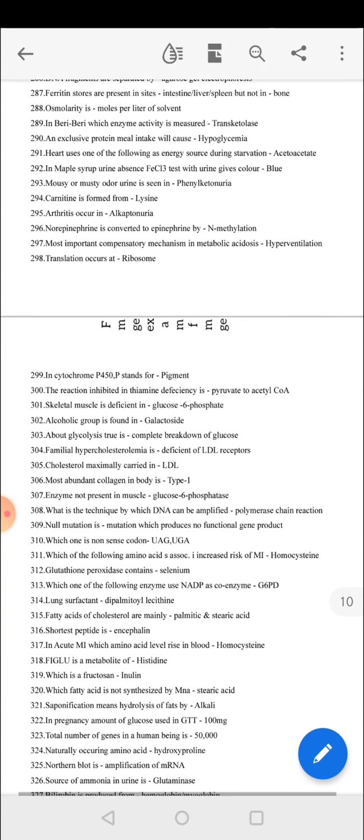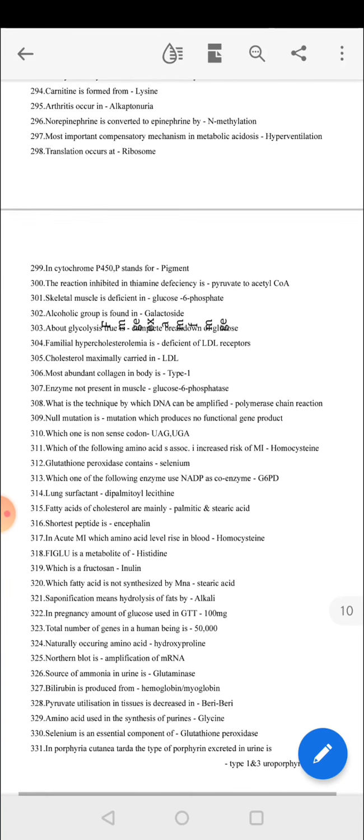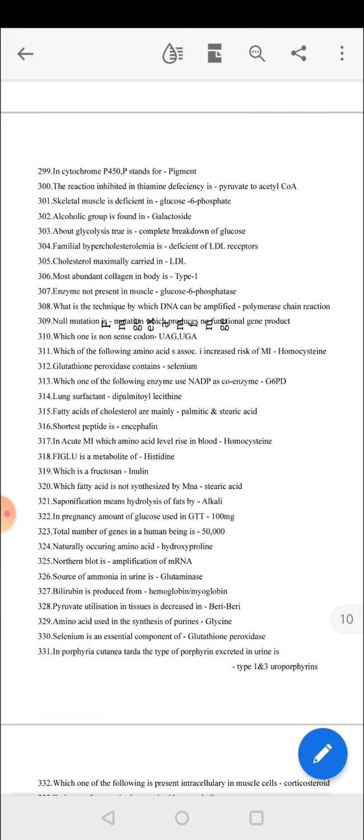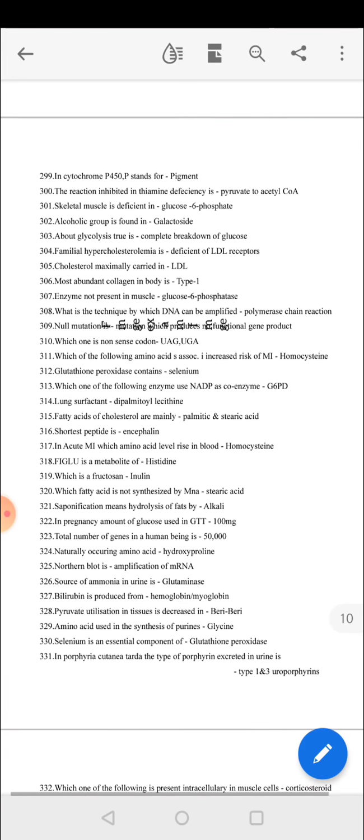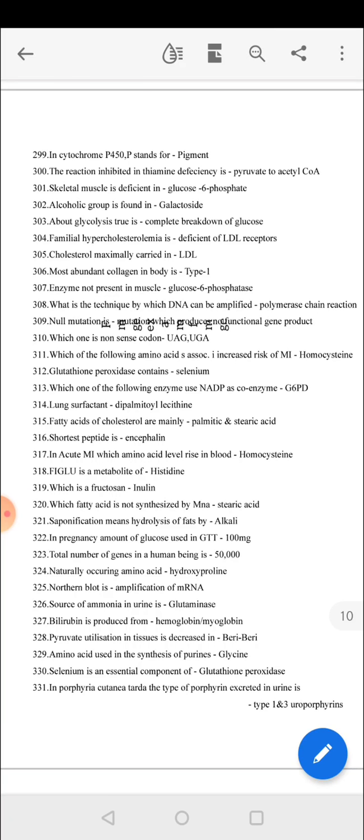Translation occurs at the ribosome. Cytochrome P450, P stands for pigment. The reaction inhibited in thiamine deficiency is pyruvate to acetyl-CoA. Skeletal muscle is deficient in glucose 6-phosphatase. Alcohol group is found in galactosides. About glycolysis, it is not a complete breakdown of glucose. Familial hypercholesterolemia is deficiency of LDL receptors.